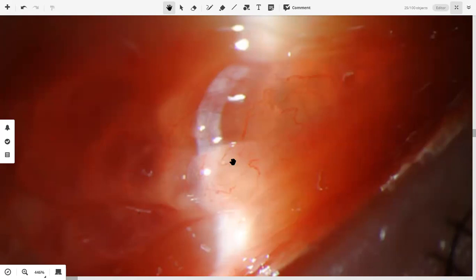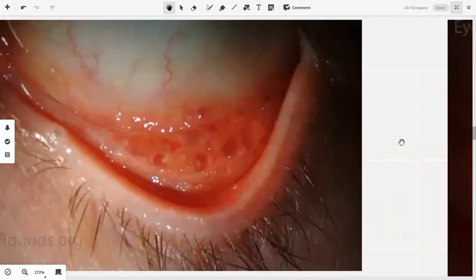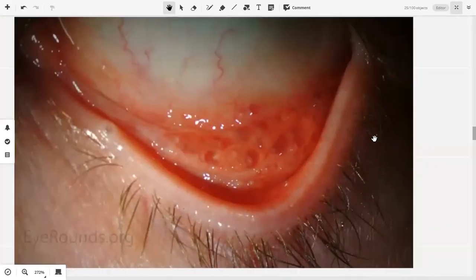Keep this in mind. इसी वजह से the follicles, they are appearing like blisters, clear blisters. ऐसे लग रहा है कि नहीं लग रहा कि they are somewhat whiter and somewhat clearer, somewhat transparent than the surrounding conjunctiva. These are follicles. These are conjunctival follicles.